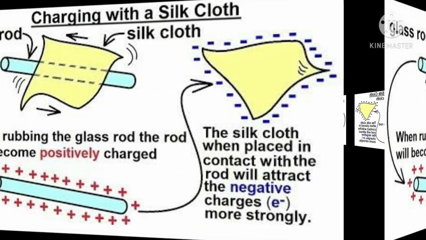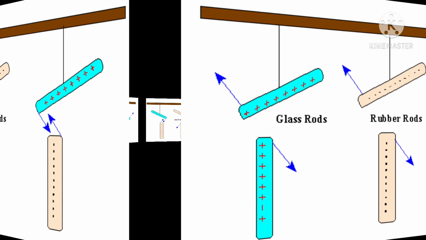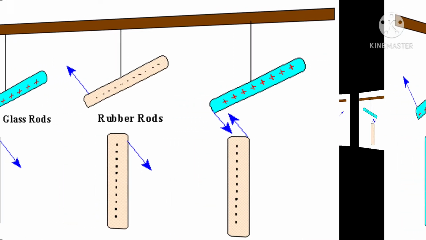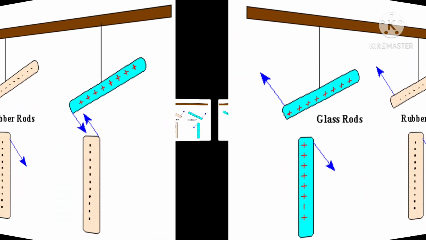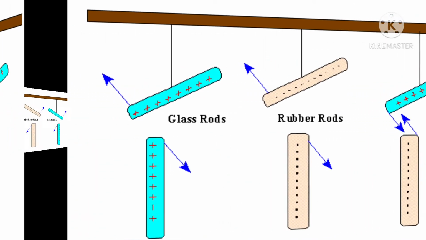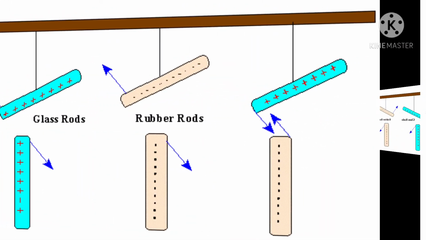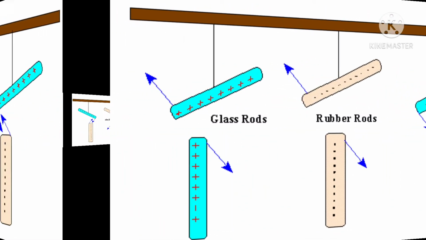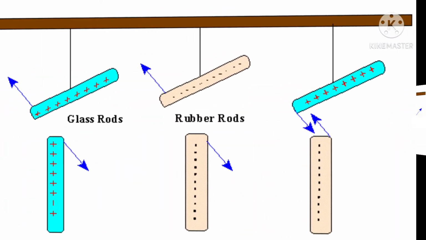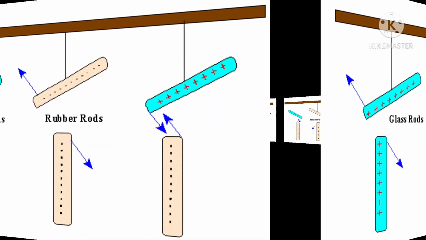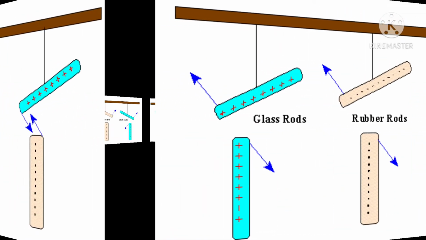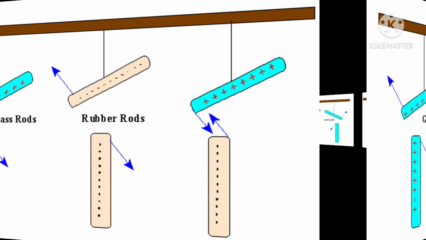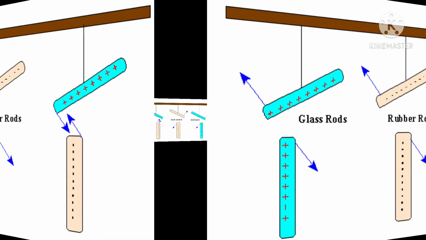Next, repulsion is a sure test of electrification. Children, to test whether an object is charged or not, bring a positively charged and a negatively charged object near the object to be tested one by one. First, if it is attracted by both, it is not charged. Second, if it is repelled by the positively charged object, it is also positively charged. Third, if it is repelled by the negatively charged object, it is also negatively charged. So, we can say that repulsion is the sure test of electrification.